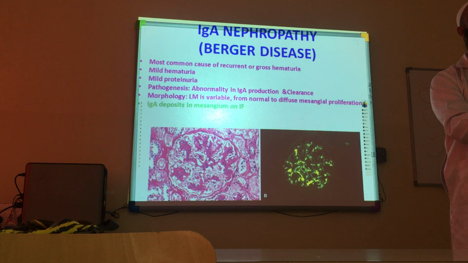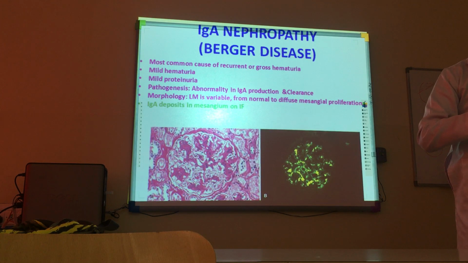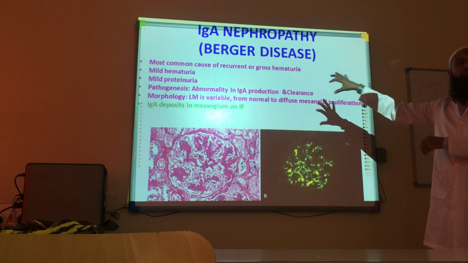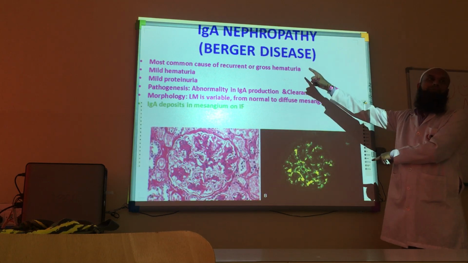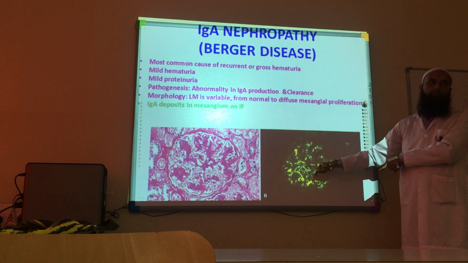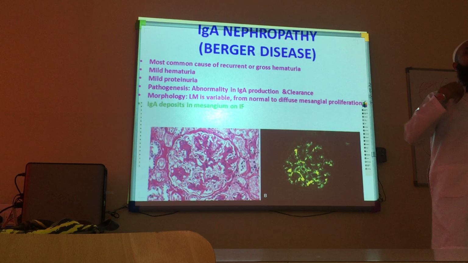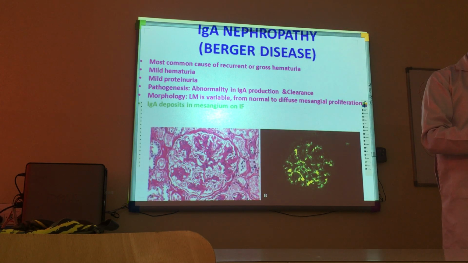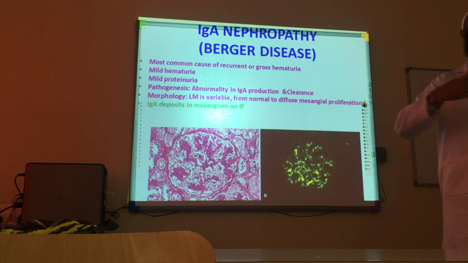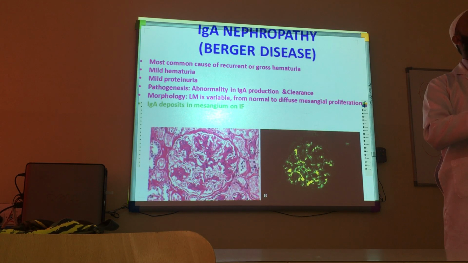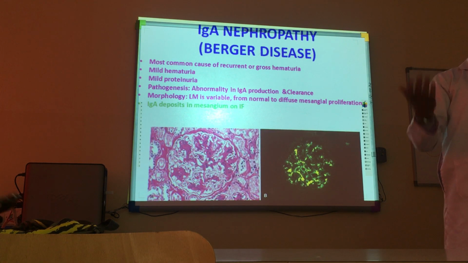That's why we see widening of the channels of the filtration membrane, and ultimately a lot of molecules leak out. So in this case, we are more concerned with the kidney at the glomerular level. Regarding whether their clearance is hampered, definitely it is one of the mechanisms: IgA will not be cleared as normally as the other ones.